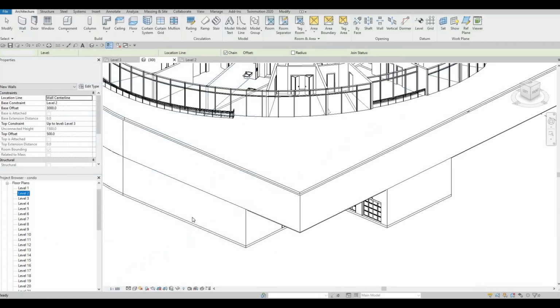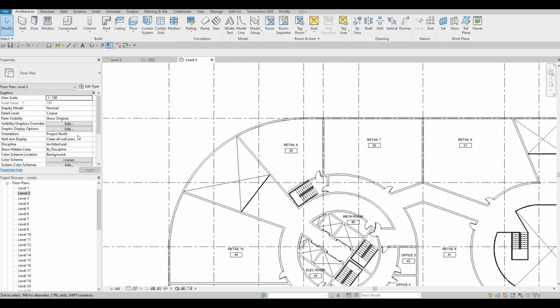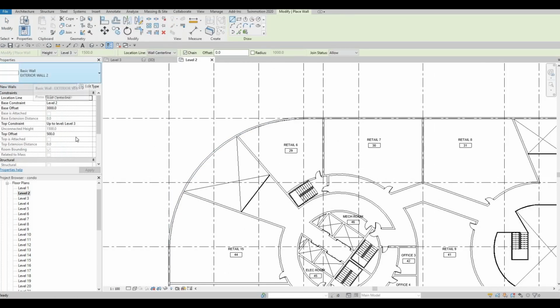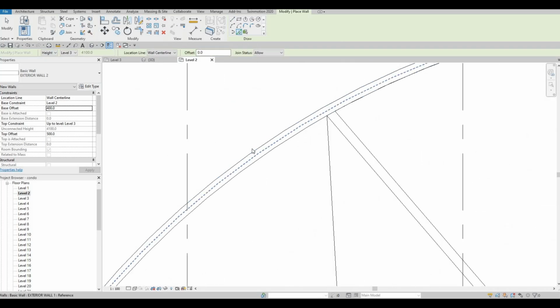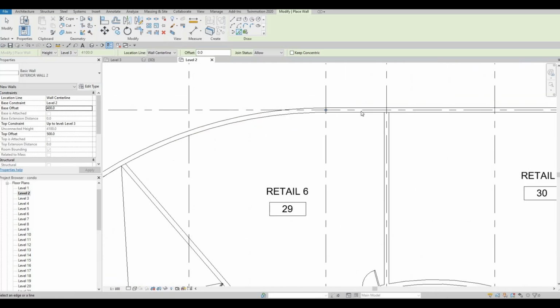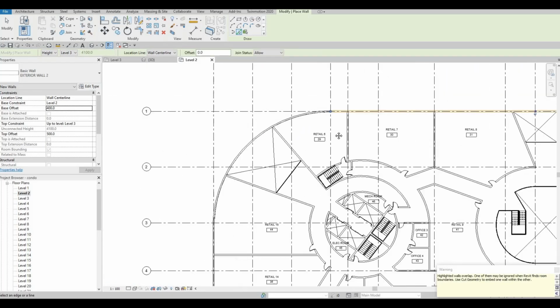go to is level 2, and then on level 2 click that exterior wall again, change the base offset to 4000, and then the top offset is 500. I'm going to pick the line, and then I'm going to choose center line, so I need to click on every center line.